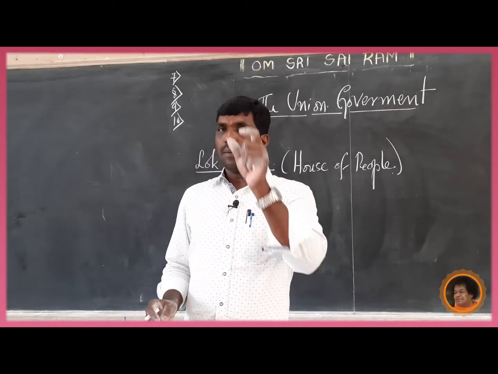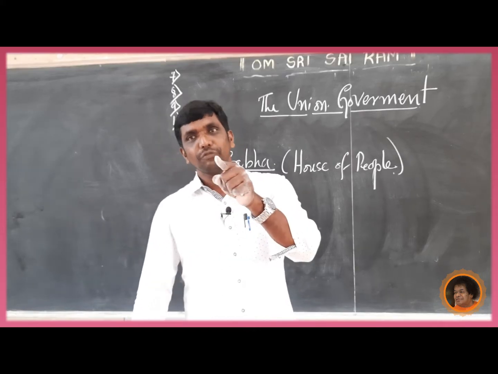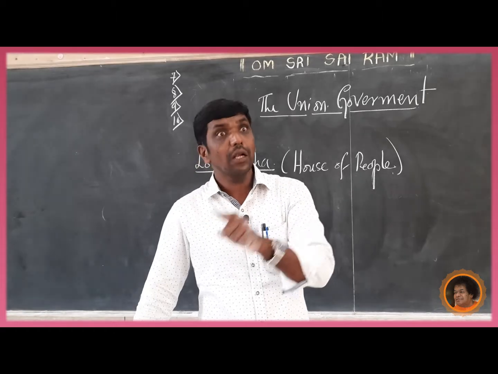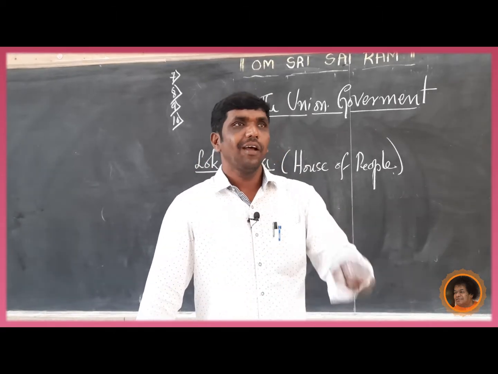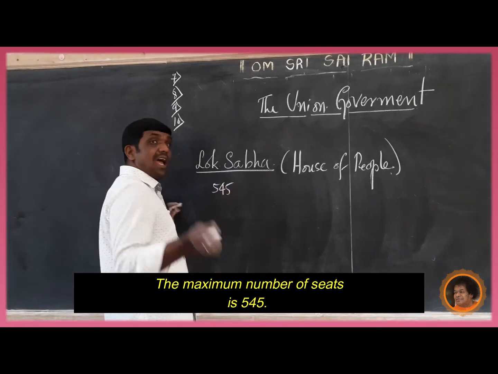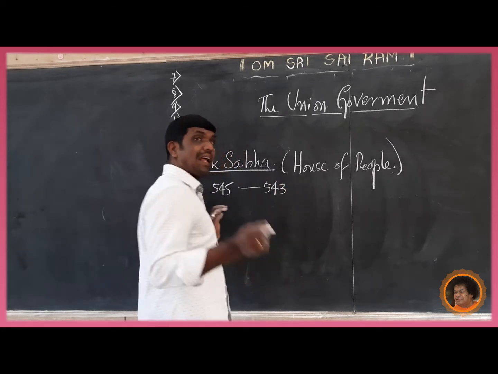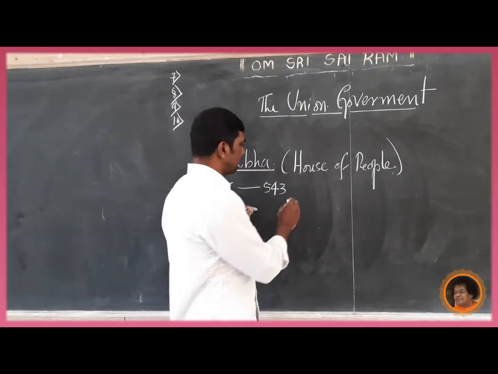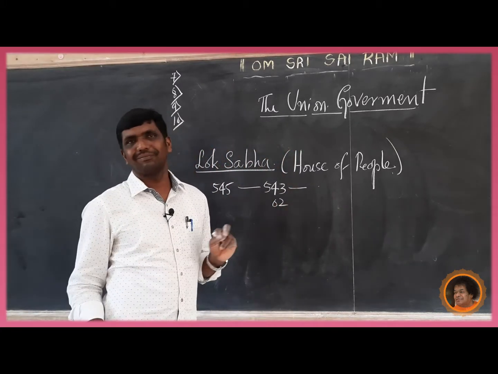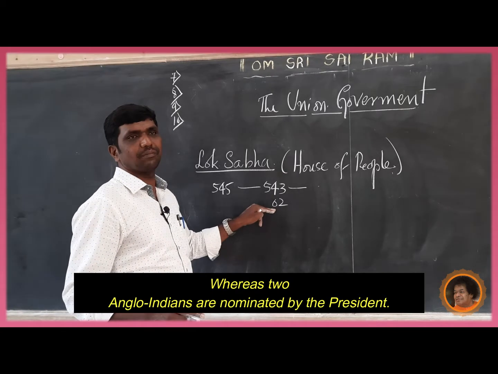Okay. The maximum number of Rajya Sabha members is 250, out of which 238 are elected by the state assemblies and union territories. What about Lok Sabha? The maximum number of seats is 545. Out of that, 543 are elected directly by the people. But what about these two? 2 Anglo-Indians are nominated for these seats.